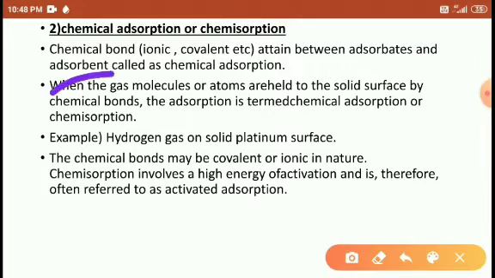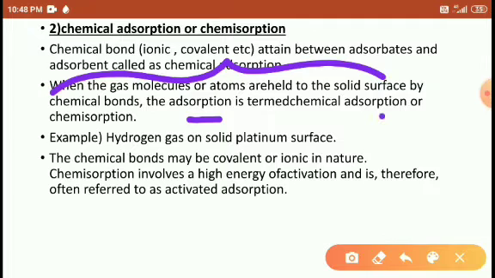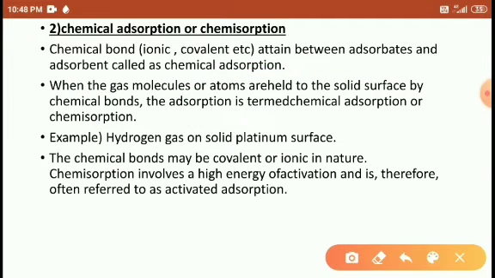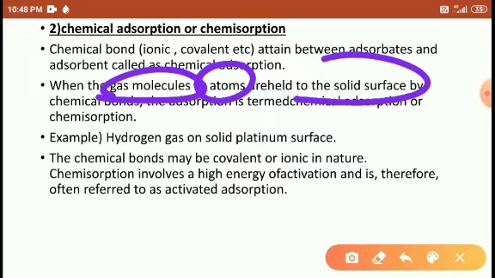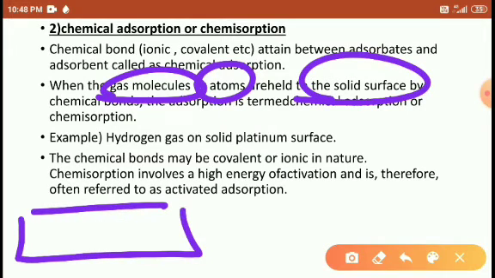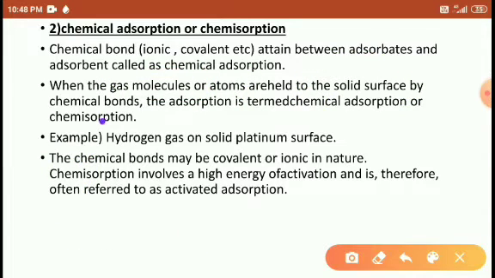When gas molecules or atoms are held on the solid surface through a chemical bond, it is termed chemical adsorption or chemisorption. Example: hydrogen gas on a platinum surface.